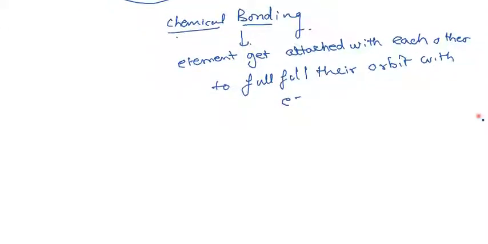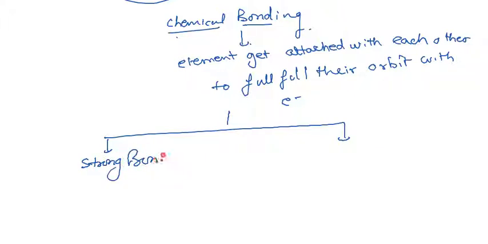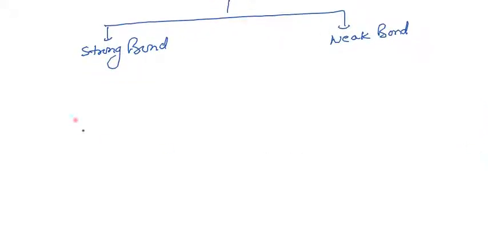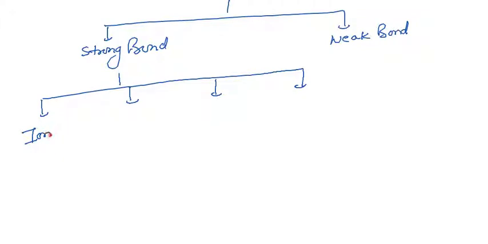Chemical bonding has different types. Most commonly, it is divided into two parts: strong bonding and weak bonding. In strong bonding, we will most commonly discuss four types. First, ionic bonding.